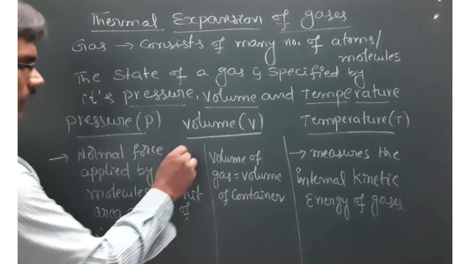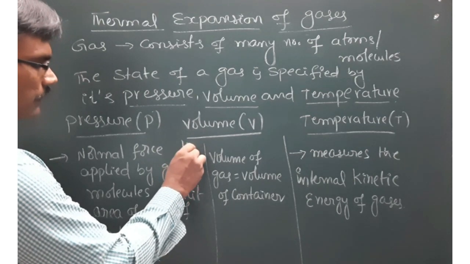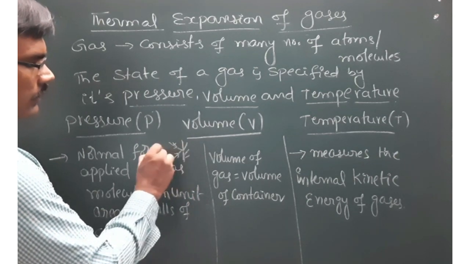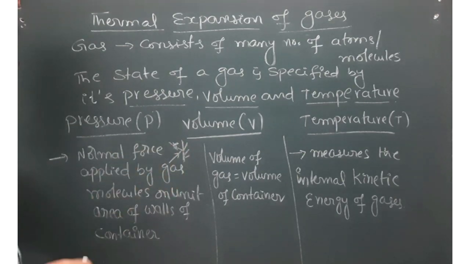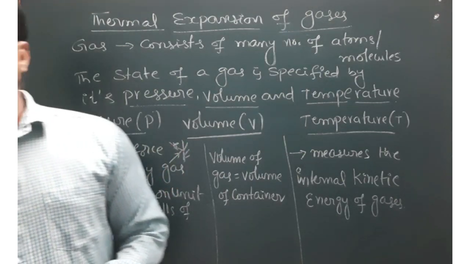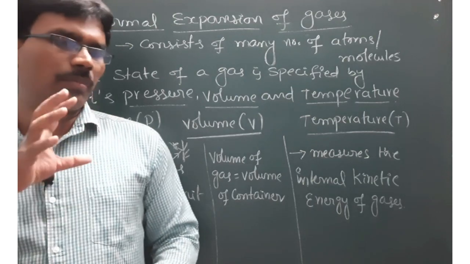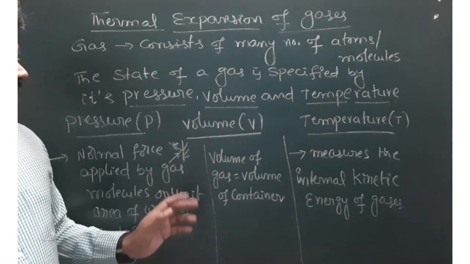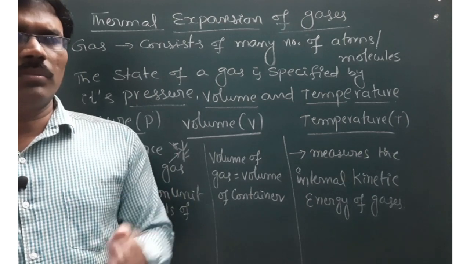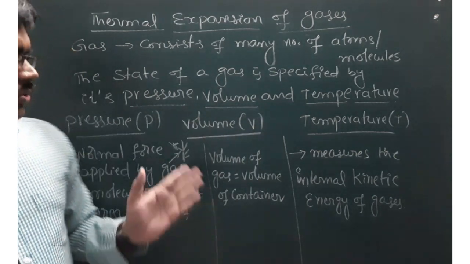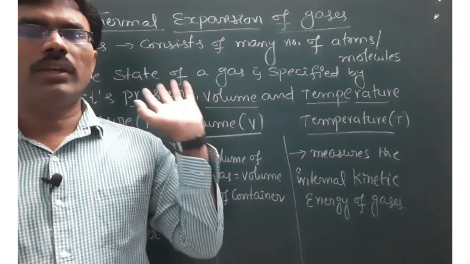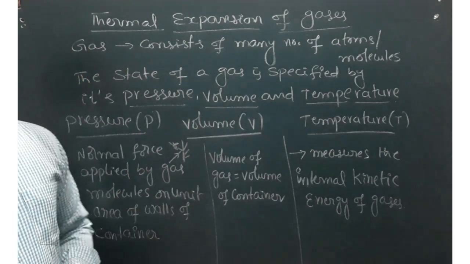Suppose this is the wall of the container. Gas molecules will be randomly hitting the walls of the container. That means whenever they hit, they apply force on the container walls, and that normal force is applied on unit area. Pressure is nothing but normal force per unit area, that's what I am saying. It's the normal force applied by gas molecules on unit area of the walls of the container, right?